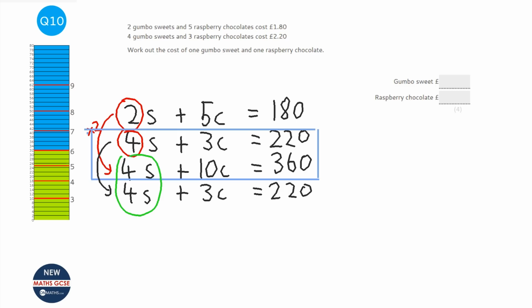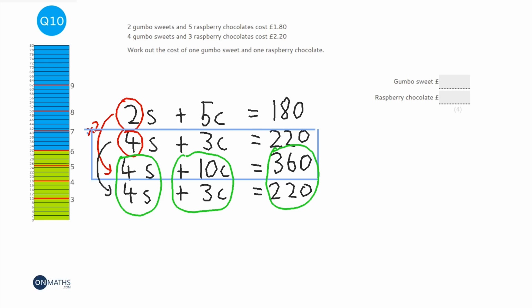So we're working downwards, we're looking at these two, these two, and these two. And with simultaneous equations, you're always working downwards. Now we need to get rid of the 4s, and that's the whole point of doing this with simultaneous equations. There's a little rule that if the coefficients are both positive, or both negative, so they're both the same sign, it means subtract. So just remember that. Same coefficient, same sign, subtract.